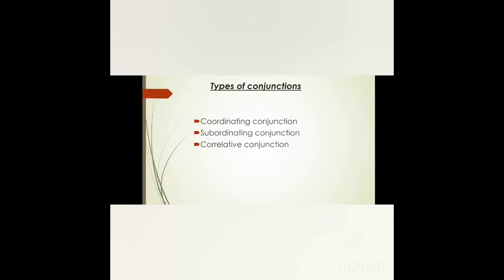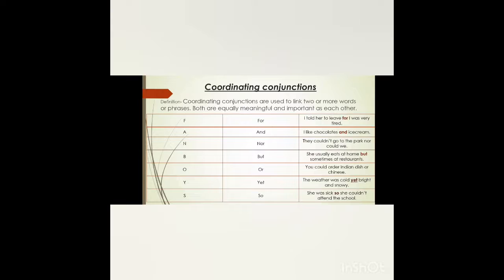We have different types of conjunction which are as follows. Number 1 is coordinating conjunction, number 2 is subordinating conjunction, and the last one is correlative conjunction. So let's discuss what is a coordinating conjunction. Coordinating conjunctions are used to link two or more words or phrases, but both are equally meaningful and important as each other. In our previous class, I discussed a word which is called FANBOYS, and if you remember this word, you will remember the coordinating conjunctions.